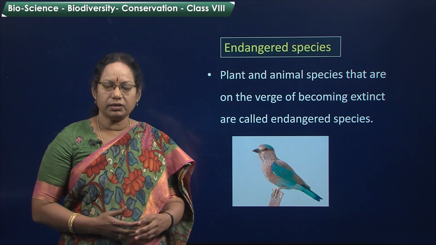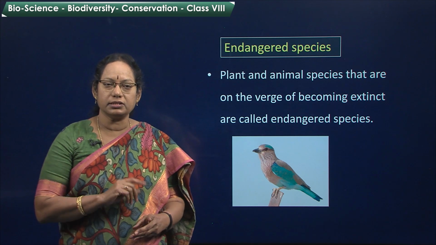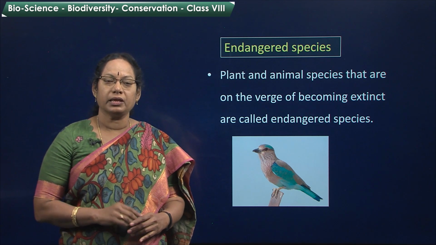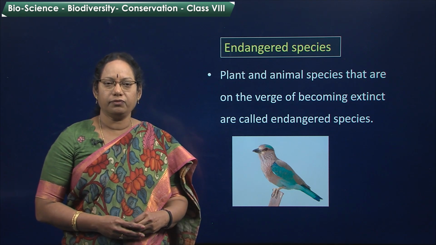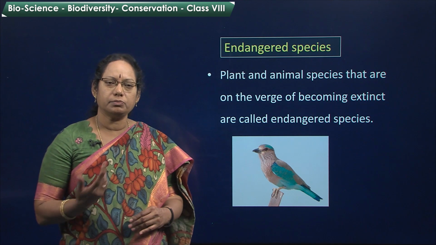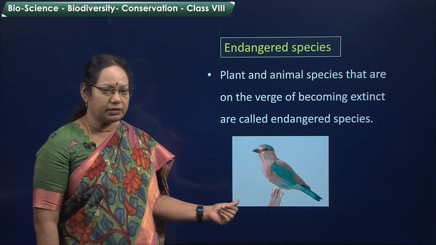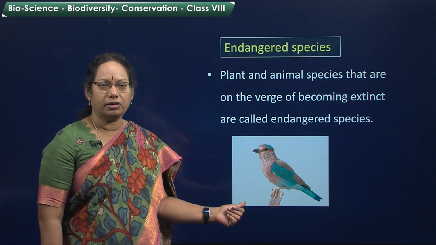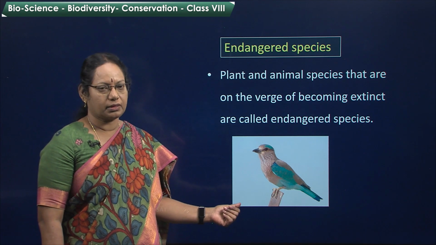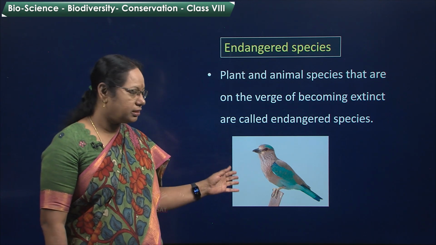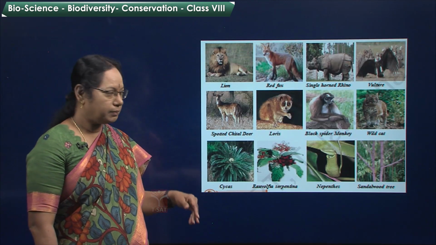Now, one more word you have to learn, endangered species. Plant and animal species that are on the verge of becoming extinct are called as the endangered species. That means, they are in danger of becoming extinct. If we do not protect them, they will also become extinct one day. So, well known is this, do you identify this bird? It is the Palapitta, or we call it as blue jay, Indian roller. It is the state bird, our state bird. So, it is also an endangered species, and many are in this list.